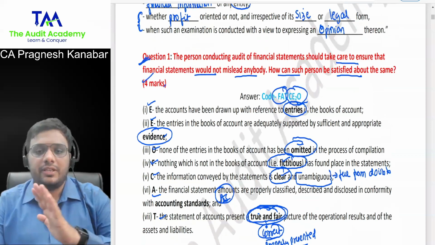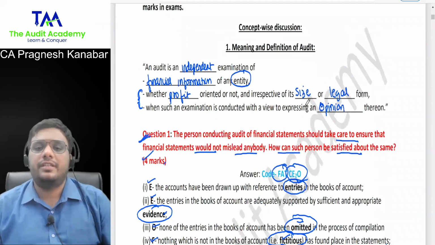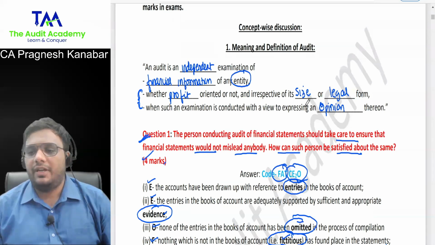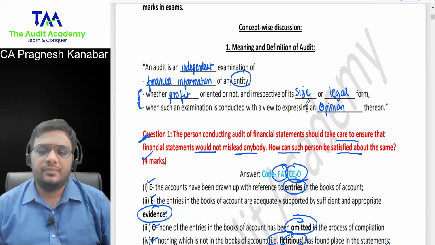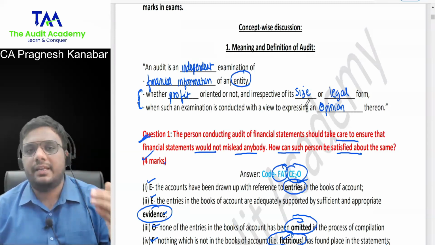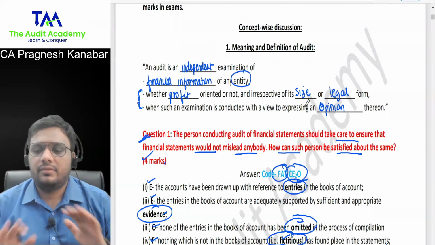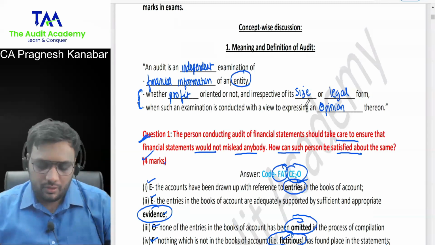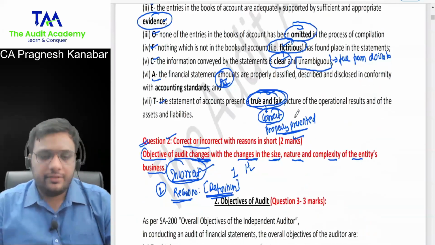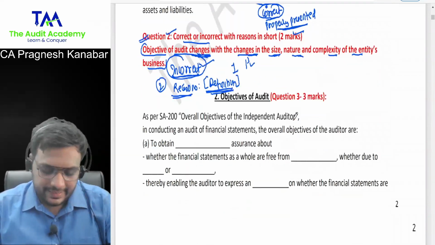Yes. Okay. So first concept, yes. First concept, order. Can the code pass order on the first concept? Meaning and definition of audit. Are you done with this? Two possible questions, one brief answer, and one correct or incorrect. Done, sir. Done. Close it. Okay. Now, first concept done. Two questions done. Next,